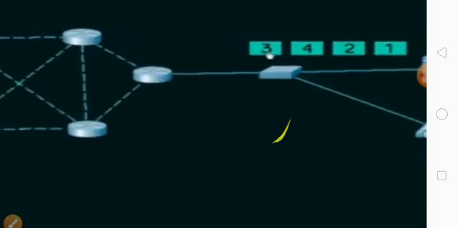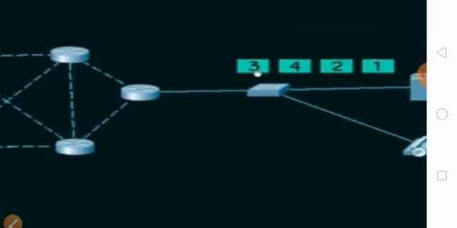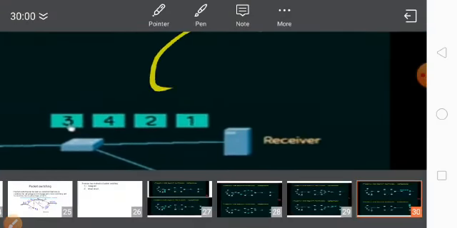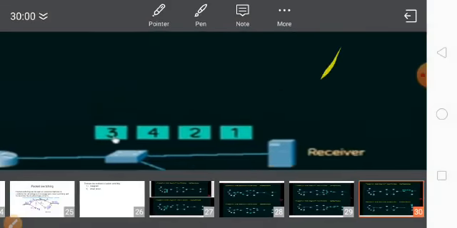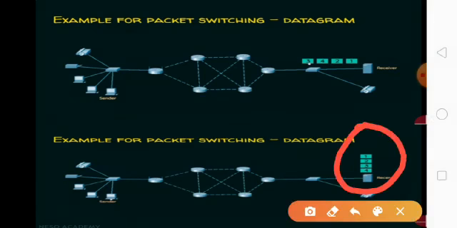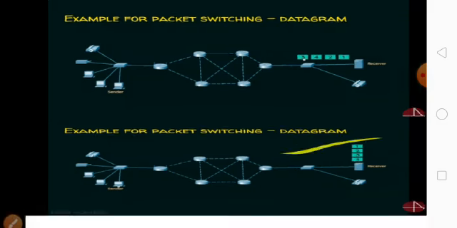See here at the end, what is the order? Packet 1 is reached, packet 2 is reached, followed by packet 4, followed by packet 3. So this is not in order at the destination. But see at last what happened: 1, 2, 3, 4. Finally it will be reordered at the destination like the original message. Even if it chooses a different way, at the end it will be reordered like the original message.